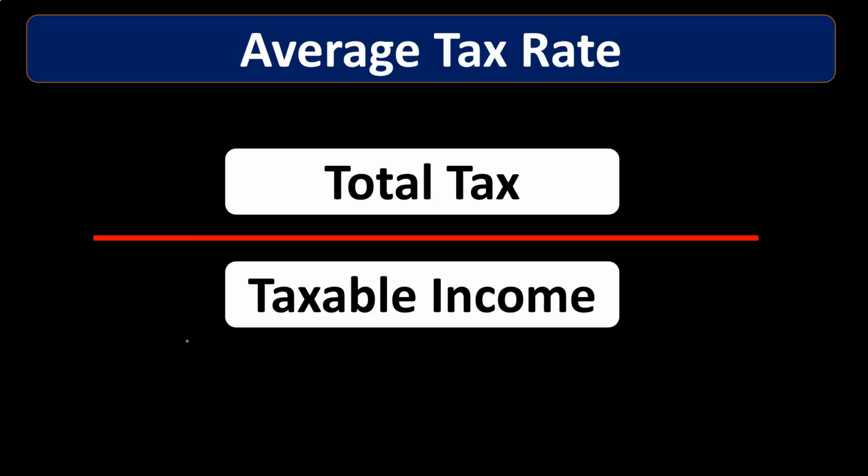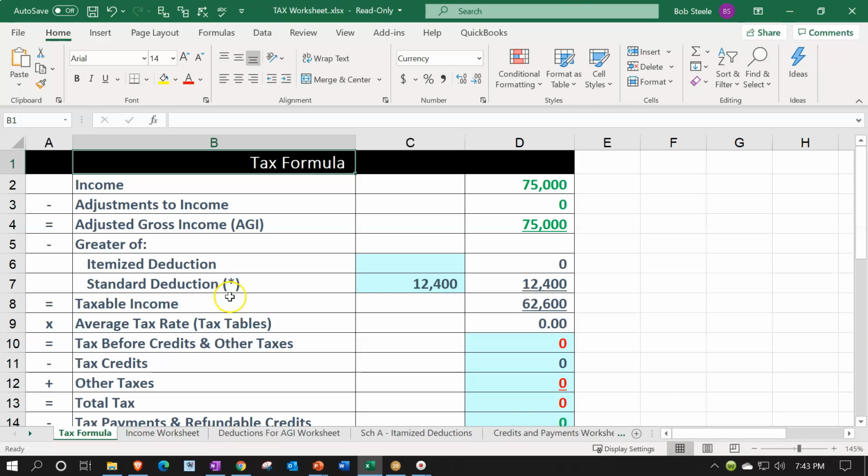Now, notice the denominator is not gross income, but taxable income. It's the bottom line of the tax equation, in essence, our income statement, to get down to the taxable income after the deduction. So for example, if we take a look at our tax formula, let's say we had just W-2 income of $75,000. If we had any deductions up top, now known as adjustments to income, or if we were taking the itemized deduction, or in this case the standard deduction, that would bring us down to the taxable income. So notice we're using taxable income, not gross income.